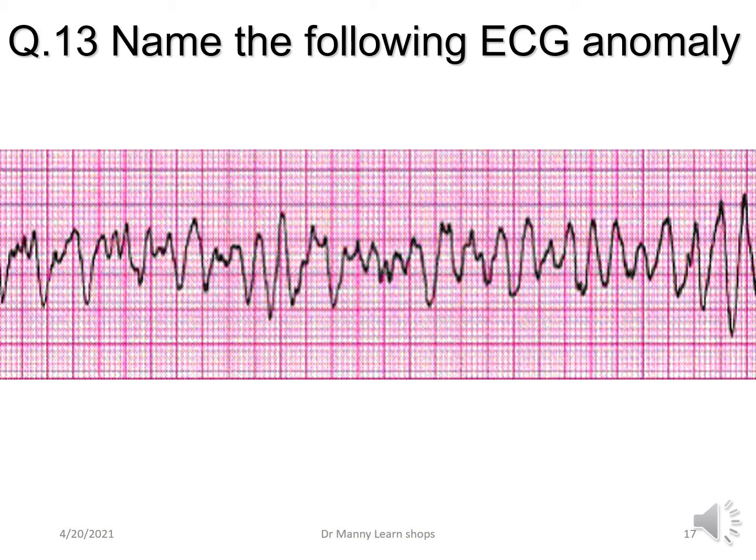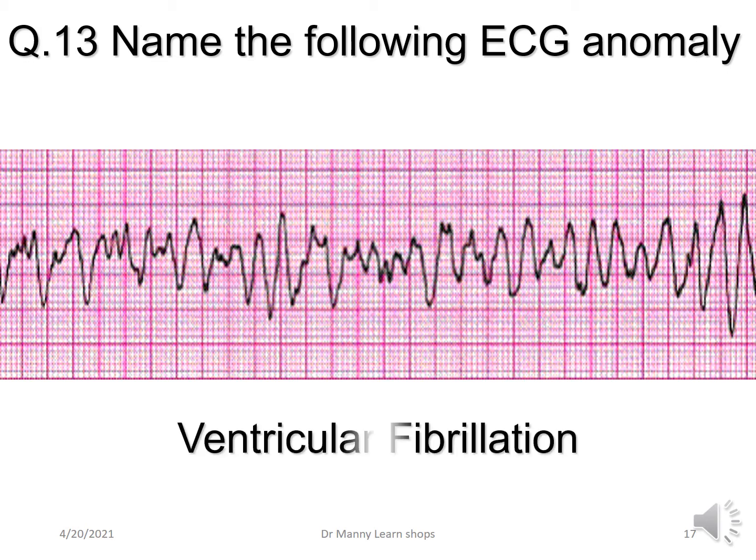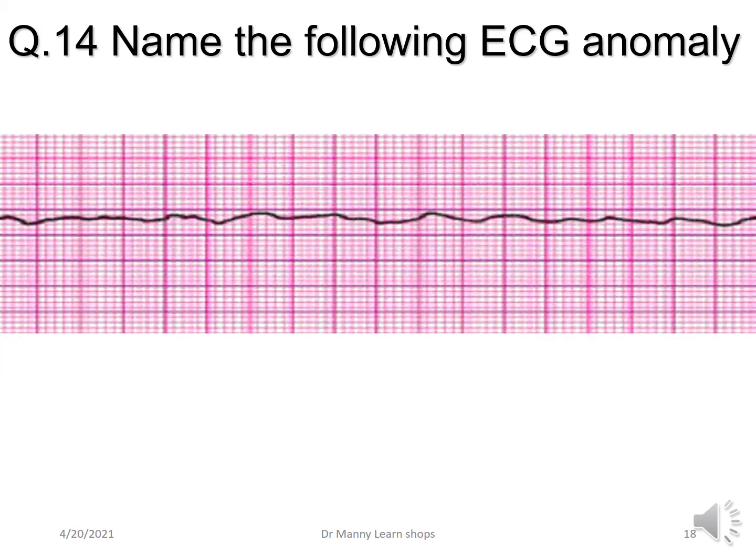What about this ECG anomaly? You'd probably be calling a code blue, I'd be thinking. This is ventricular fibrillation. This is coarse ventricular fibrillation, because you can have very coarse, coarse, fine, very fine ventricular fibrillation, VF. What about this ECG anomaly? Well, this is, if all the leads are connected correctly, asystole.